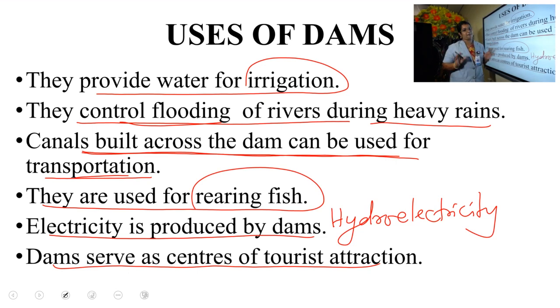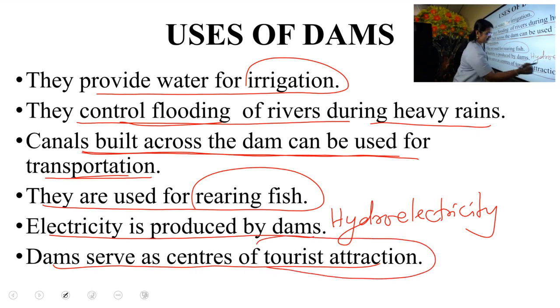You have to go there. That much beauty is there. It is in the middle of a forest, and you have to walk a distance of maximum 2 kilometers. When you reach there, you can see wonderful nature. I can assure you. So, dams serve as centers of tourist attractions.